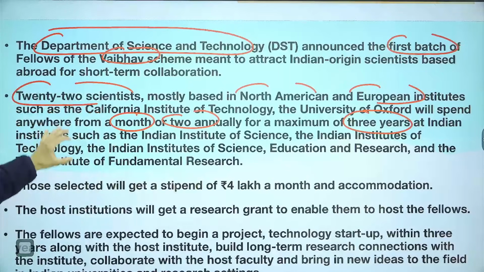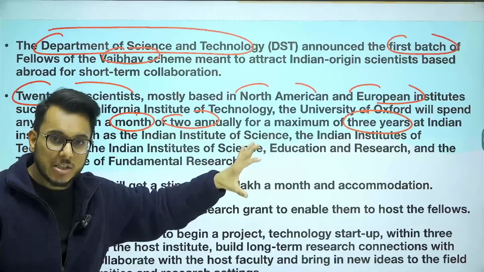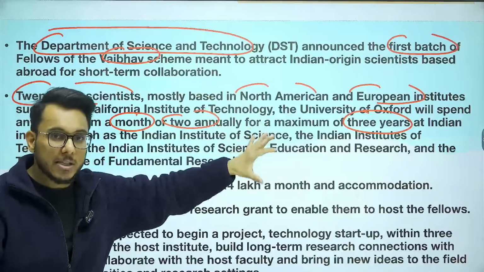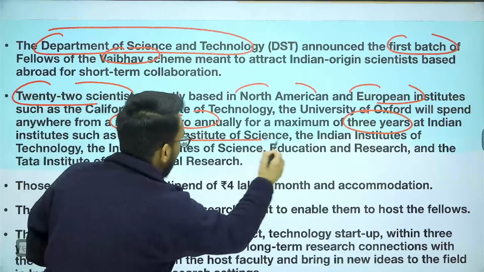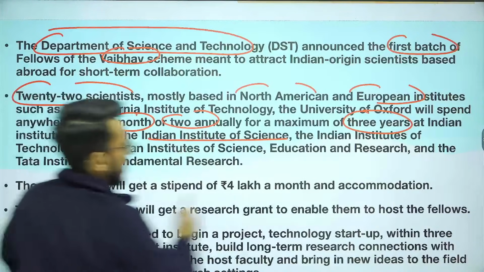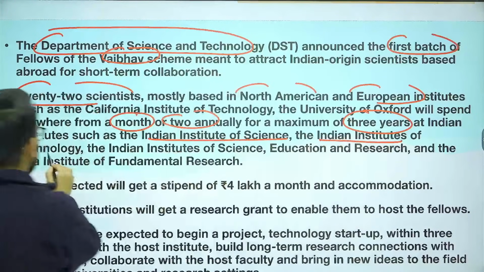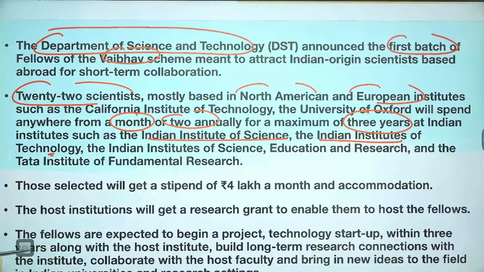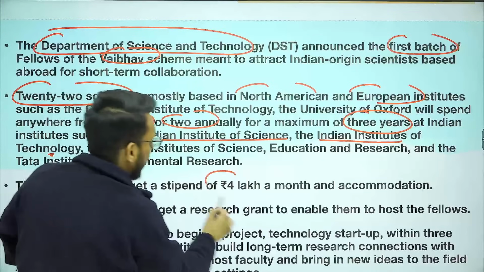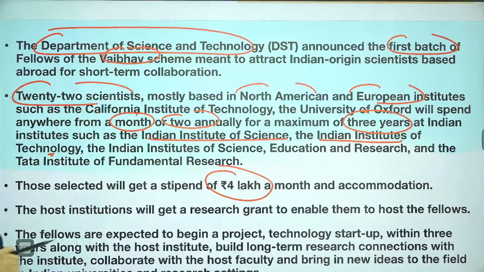So what will they be doing? These researchers from North America and European institutions will come to India and collaborate with IISc, Indian Institute of Science, and IIT, Indian Institute of Technology. And they will be working on some fundamental research. Now, the people selected will be given a stipend of rupees 4 lakh per month as well as accommodation.